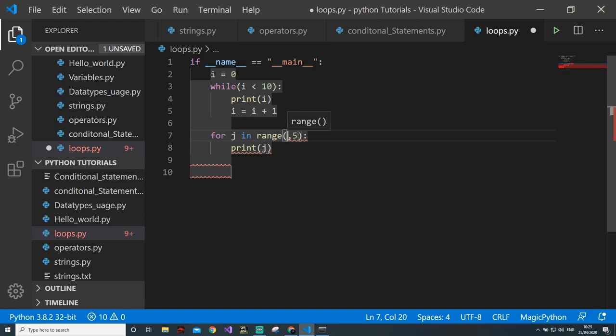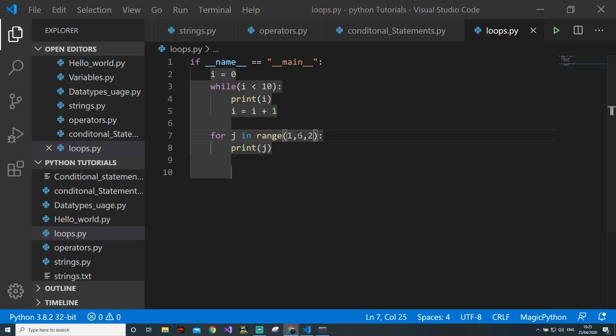But if you want to mention where it needs to start, then you should mention the start. For example, I just want to print 1 2 3 4. And the step: if I want to jump a step, that means I want to print 1, then 3, and then done. If I take 6 here, I want to print 1, then 3, then 5, and then done. Then I will write 2 here. That means increment by 2. It's the same thing as j plus 2.